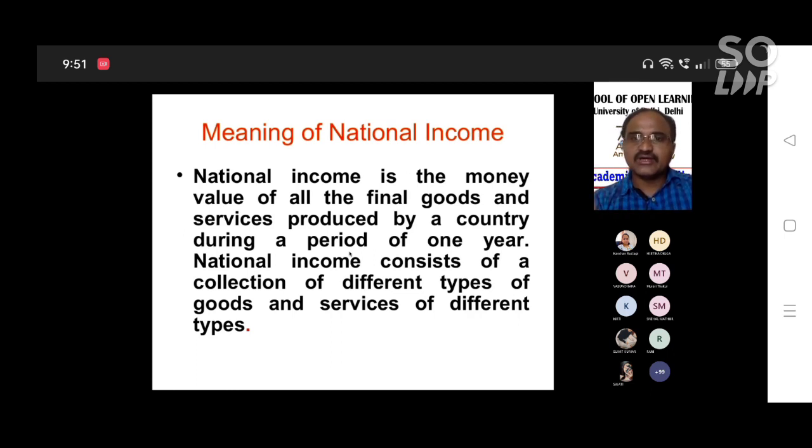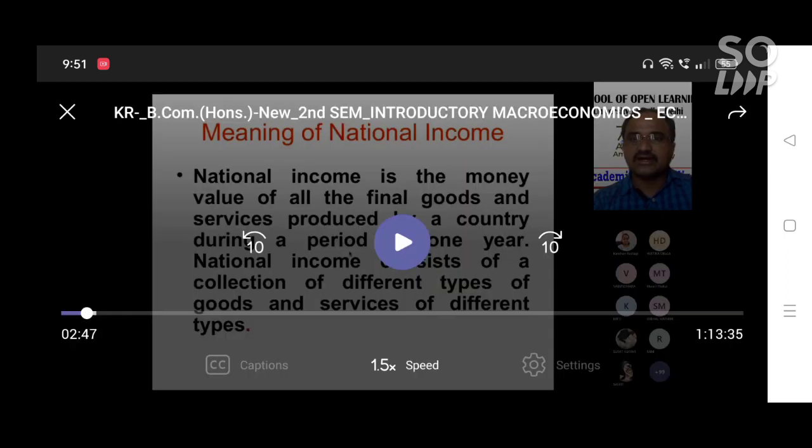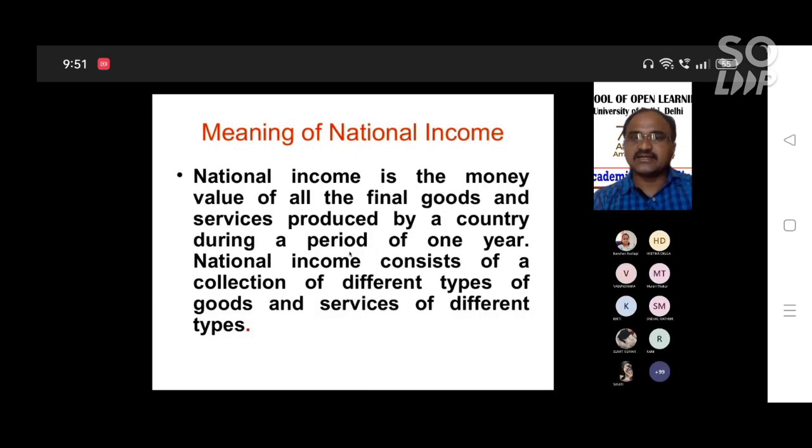One year here means not the academic year but the national accounting year, from 1st April to 31st March.